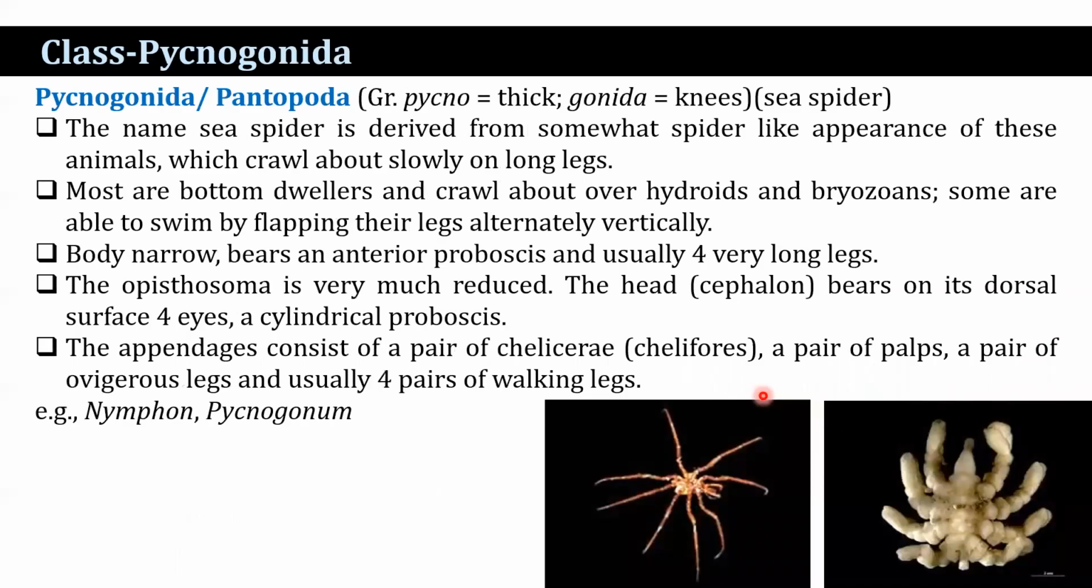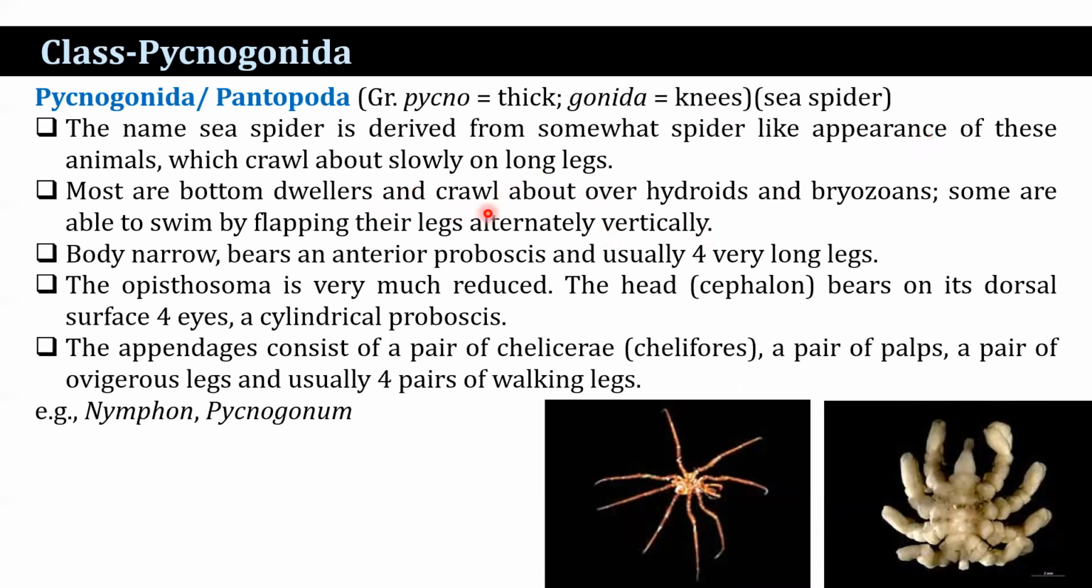Now, class Pycnogonida, it is also known as Pantopoda. Pycno means thick and gonida means knees. They are commonly known as sea spiders. Sea spiders are under the category of the Pycnogonida. The name sea spider is derived from the somewhat spider-like appearance of these animals, which crawl about slowly. Why slowly? The legs are long. That's why they crawl slowly.